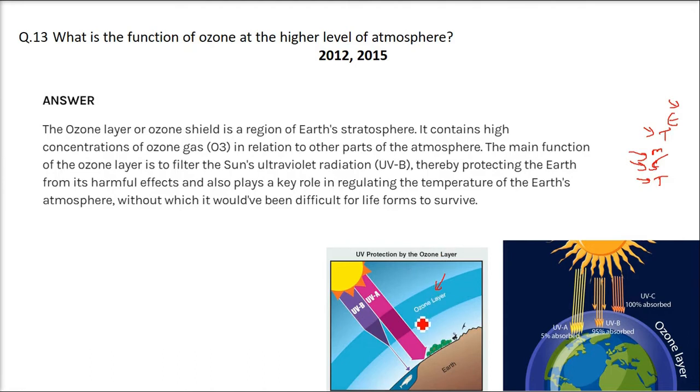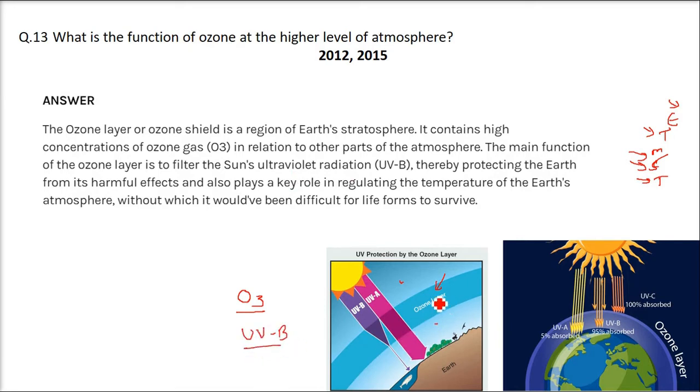Why is it called the ozone layer? Because it contains a very high concentration of O3, that is ozone gas, in relation to other parts of the atmosphere. What is the main job of the ozone layer? It filters the sunlight coming in, especially the sun's ultraviolet radiation, UVB.